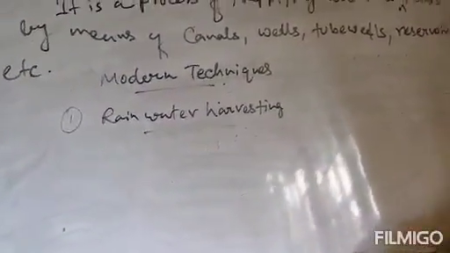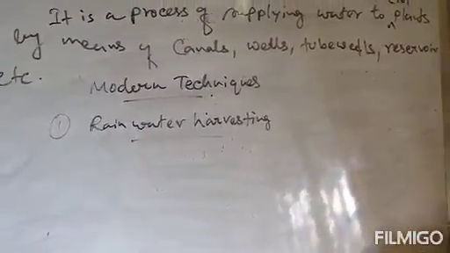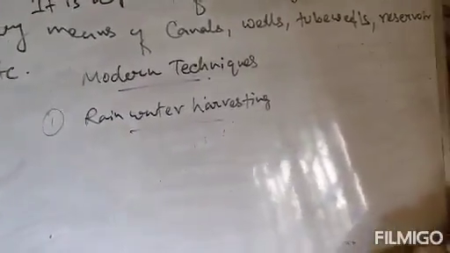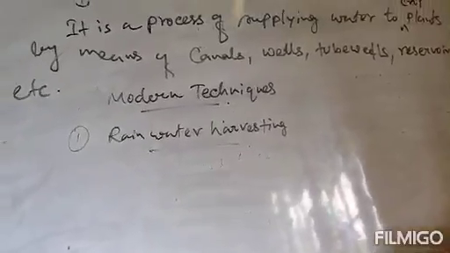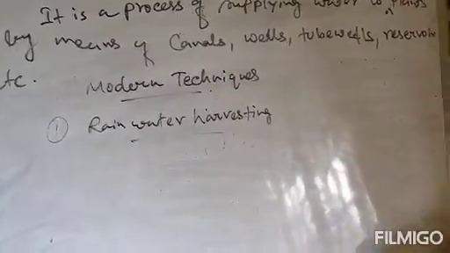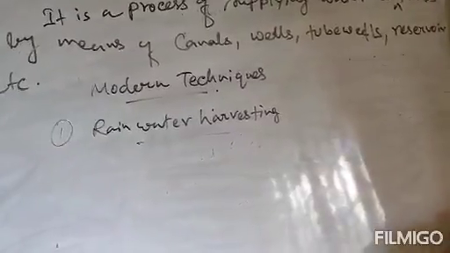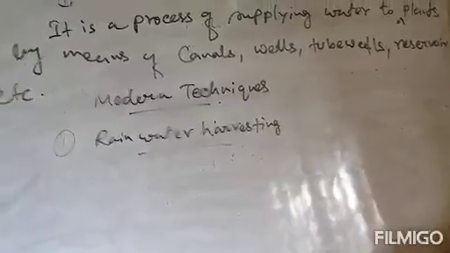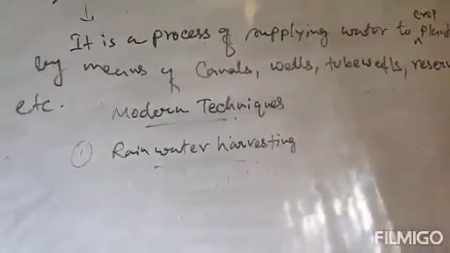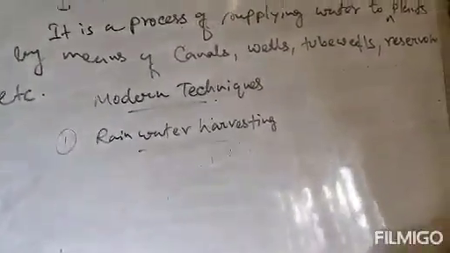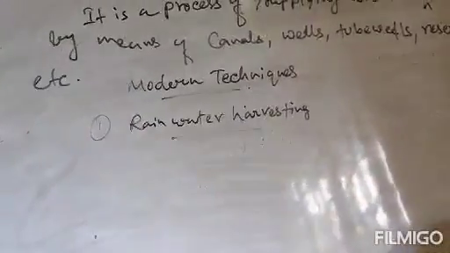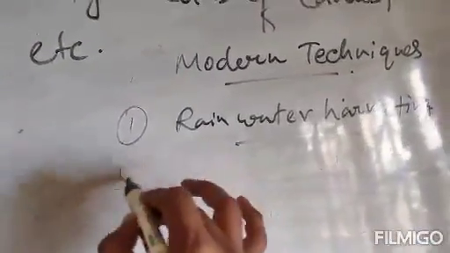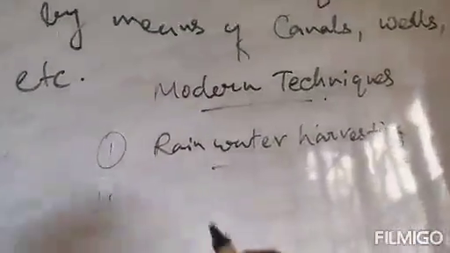What is this process? In rainwater harvesting, rainwater is collected into the ground by digging tunnels. Clear? Water percolates into the soil, maintaining the water table. So mainly it is a process of collecting rainwater by digging the ground and tunnels. Next, after rainwater harvesting, the second modern technique is watershed development.